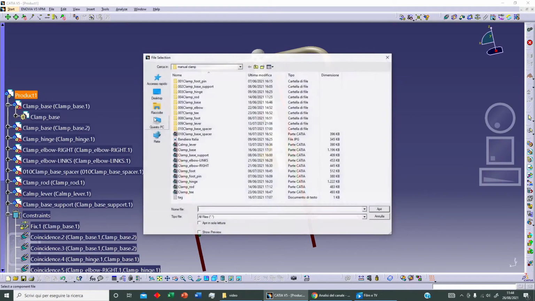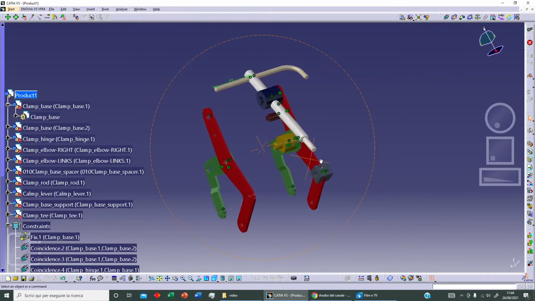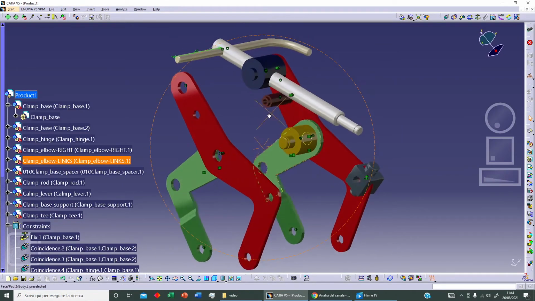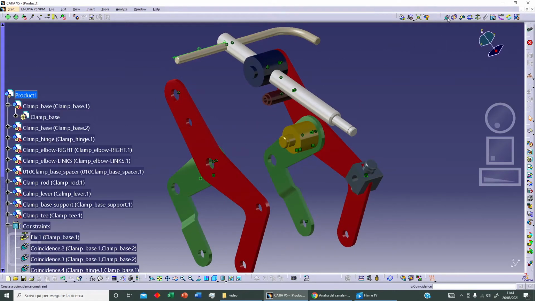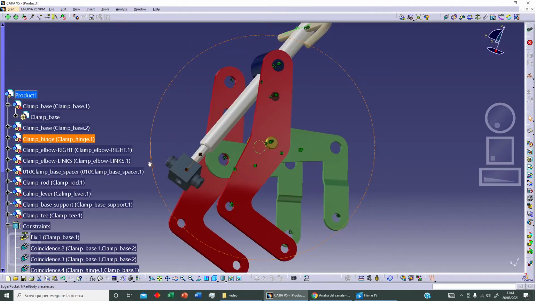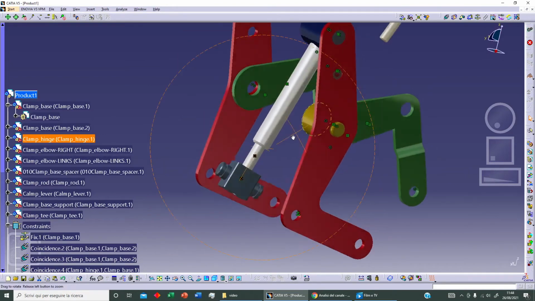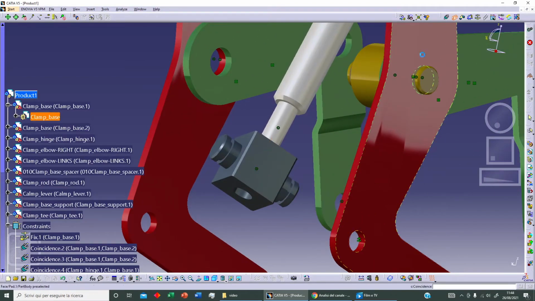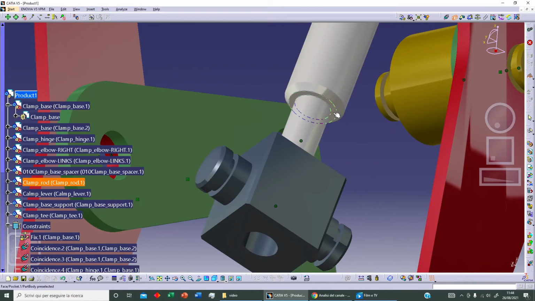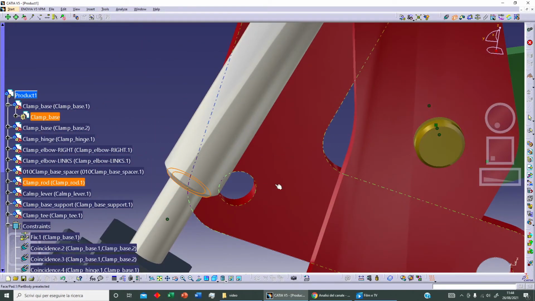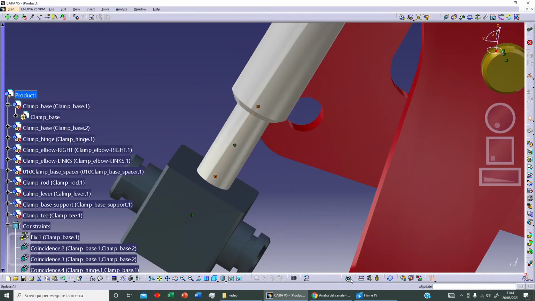Okay, now let's add our clamp T, and let's click on open. This is our clamp T, and we want coincidence within this hole and this, and let's update. Okay, we want contact between this and this surface here, and let's update.